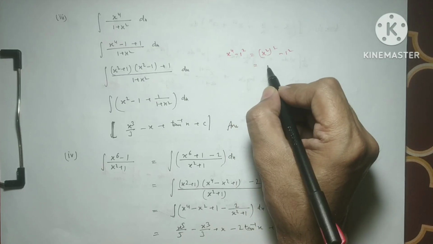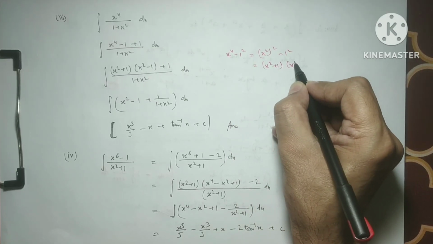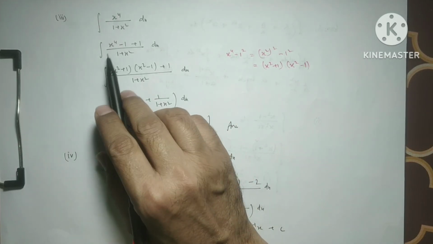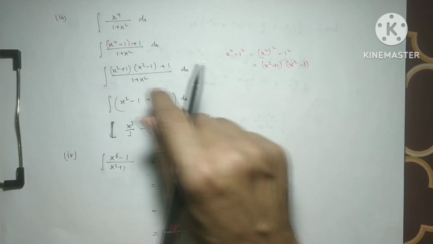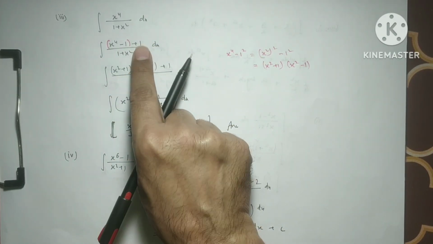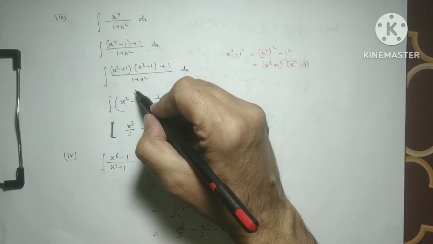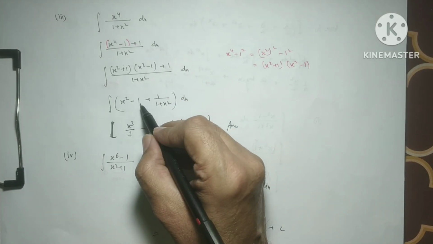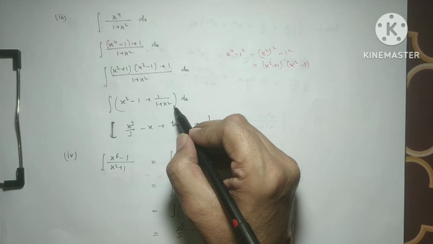So we can write x square plus 1 and x square minus 1. This is the a square minus b square formula, simple. We use this formula on this expression and we get this plus 1 over this. When we separate this, this one will be cancelled out and we get x square minus 1 plus 1 over 1 plus x square.